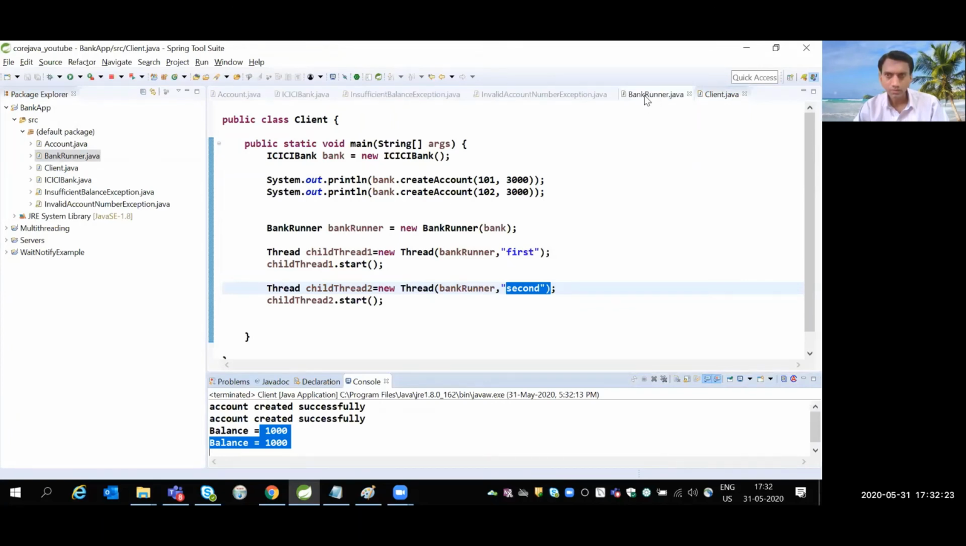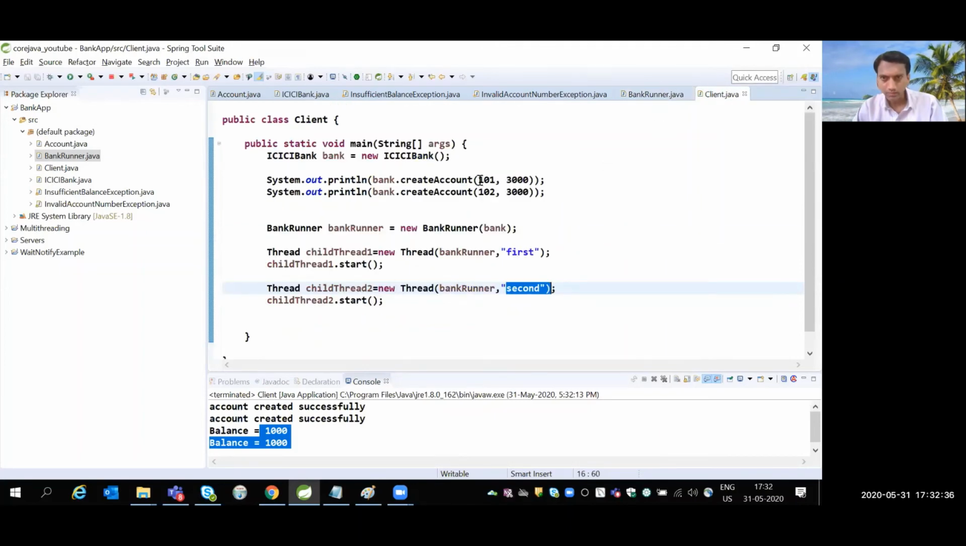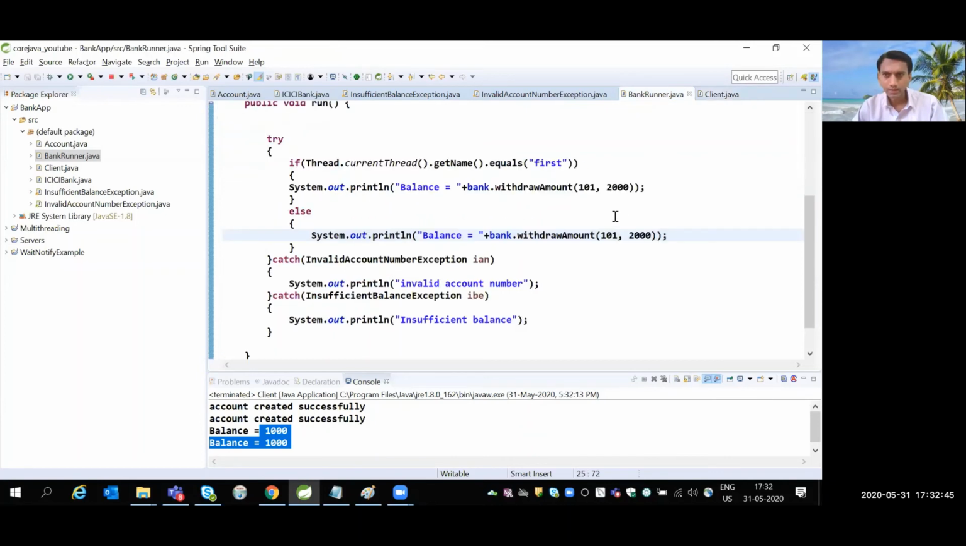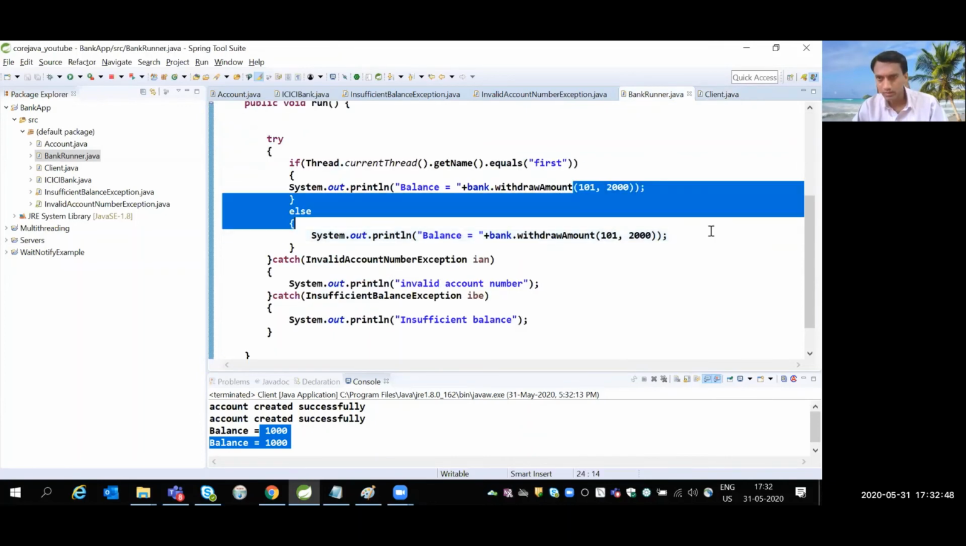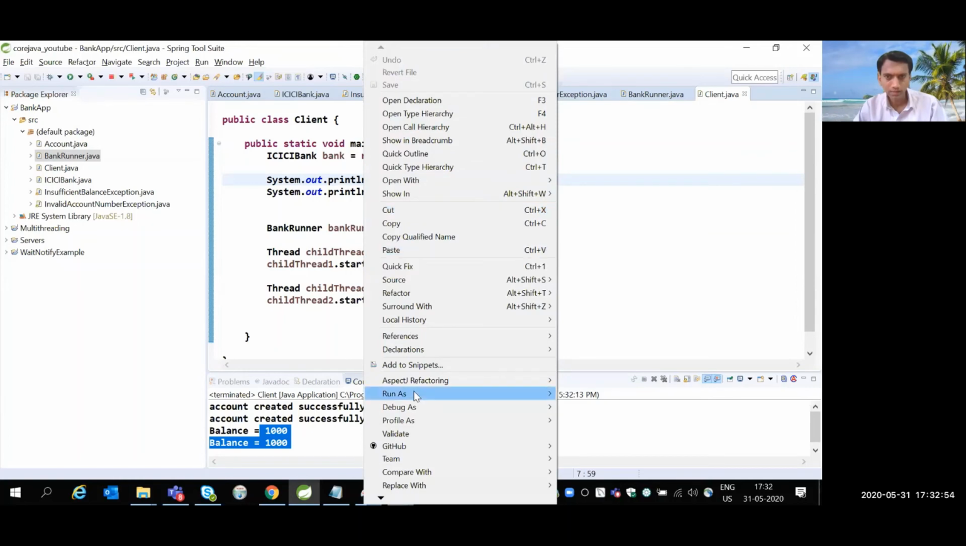Okay, so now the next change in the bank runner. In both the threads, instead of 101 and 102, in both places I am writing 101. So from the client side, with 101, the total amount at the time of account creation is 3000. And now with this scenario, we should get one time a 1000 balance, and another time an insufficient balance exception.